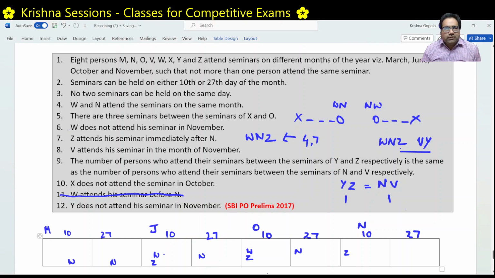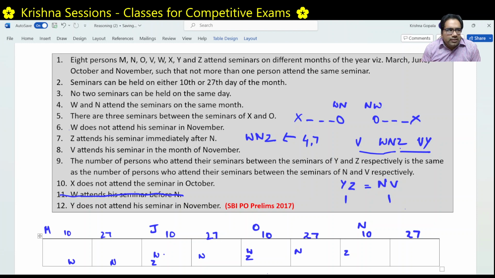Right. Why are we saying V cannot be to the left? So Y to Z. Why are we saying V is immediately to the left of Y? Why not here? We can say this, right? Y to Z and V to N. This is also possible, right? Why are we not saying this? Because there is another condition, right? Condition number 8. What is condition number 8 saying?